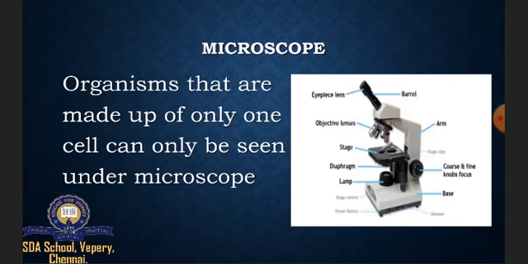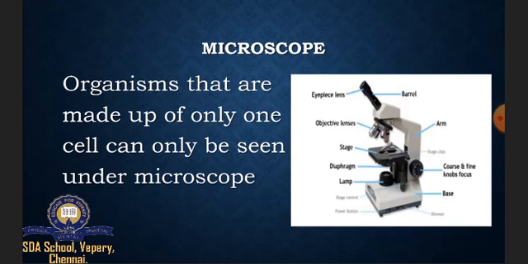So we are going to learn about the microscope now. Organisms that are made up of only one cell can only be seen under a microscope. We cannot see organisms made up of only one cell with our naked eyes. So we use a microscope to observe them. In this picture we have the eyepiece lens, objective lens, stage, diaphragm, lamp, barrel, arm, coarse and fine focus knob,